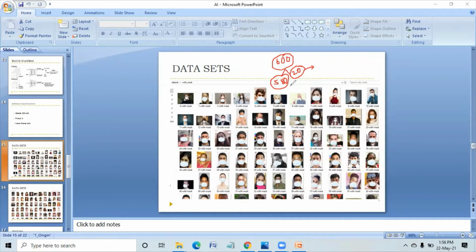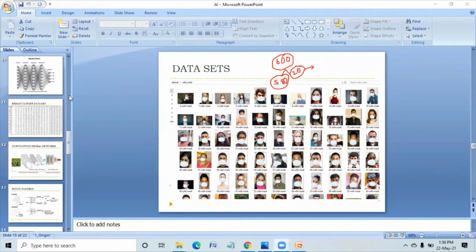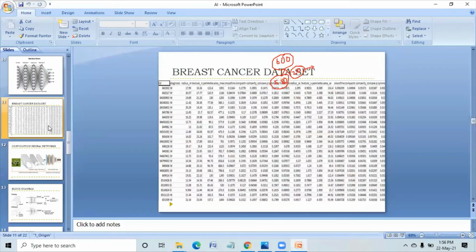Same thing here also. If there are 600 images, you will not consume all 600 images. You will consume only 580 for the training purpose. We'll hide these 20 images in case of with mask or without mask. Even if we take this breast cancer data set, suppose I am having